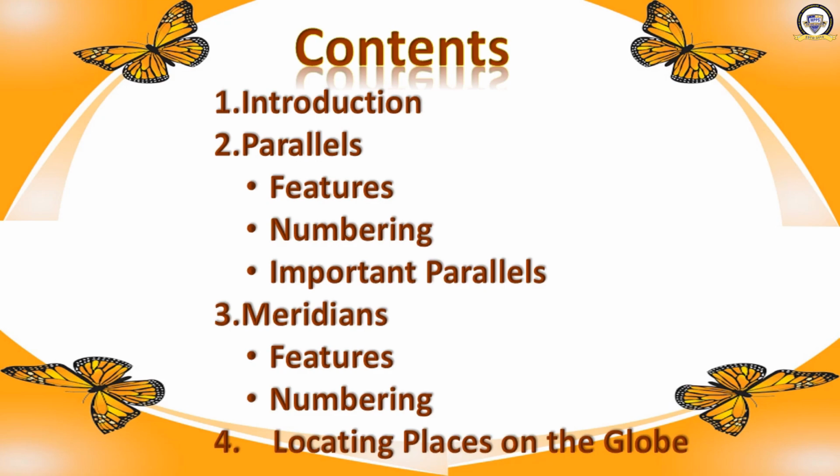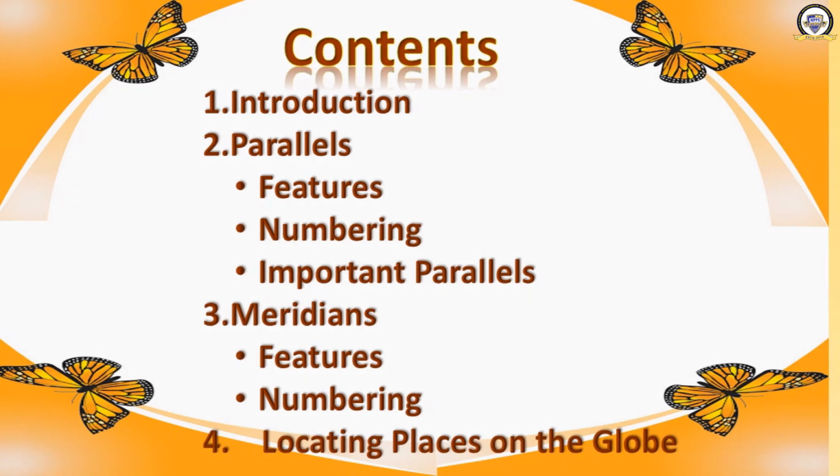Then we will learn about meridians, the features of meridians and the numbering of meridians. Finally, we will learn about the location of a place. How can we locate different places on the globe? That also we will see in this chapter.